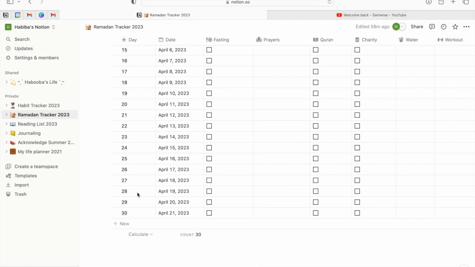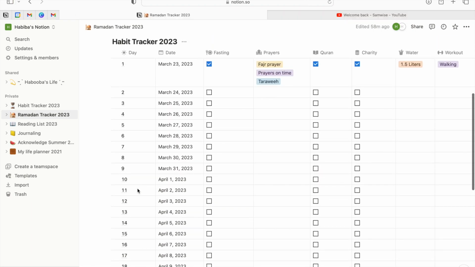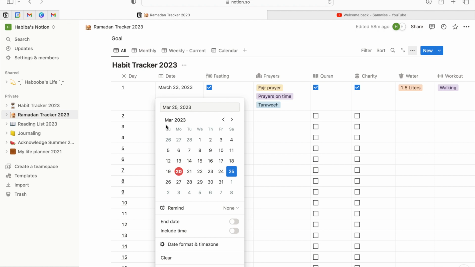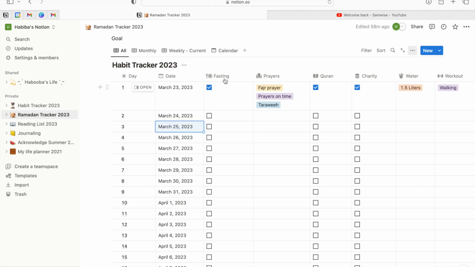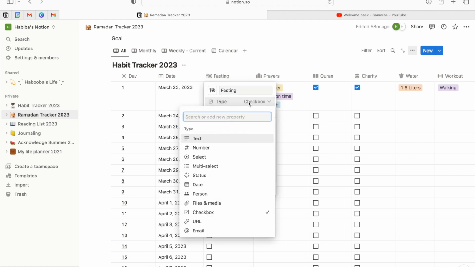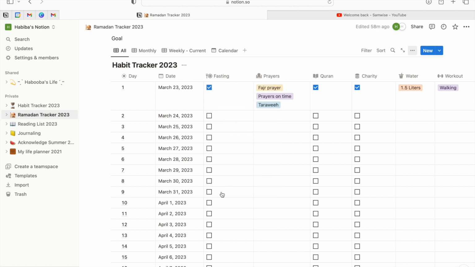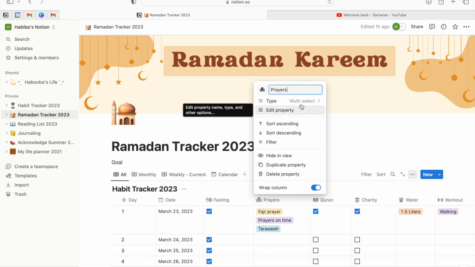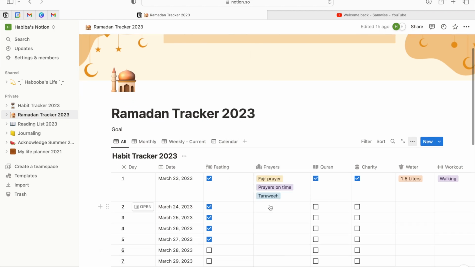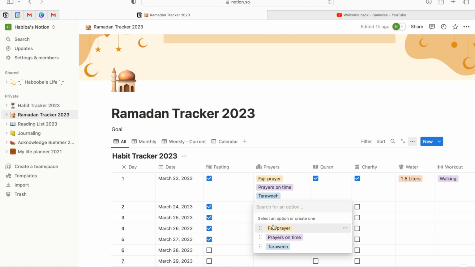I've already set the 30 days and all the dates too. By clicking on it, you can change the dates. As for fasting, I opted for the checkbox just because it was easier to keep track of the fasting. As for the prayers, I went for multi-select, so I don't have to use multiple columns in the same topic. You can also add new options and play with its colors too.